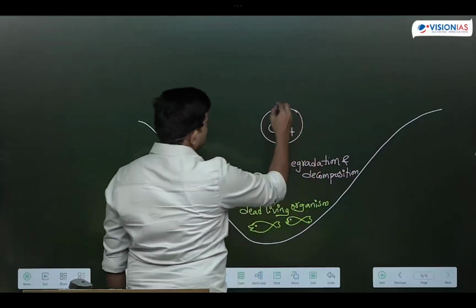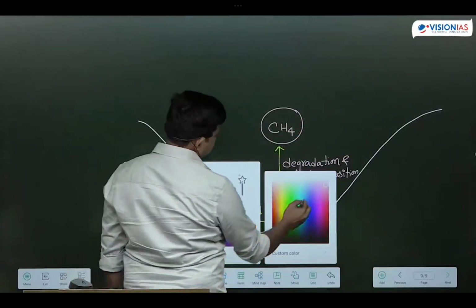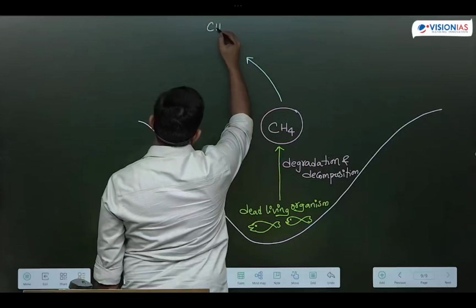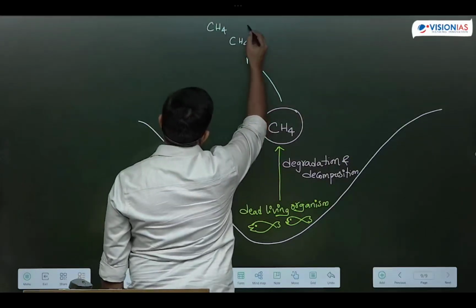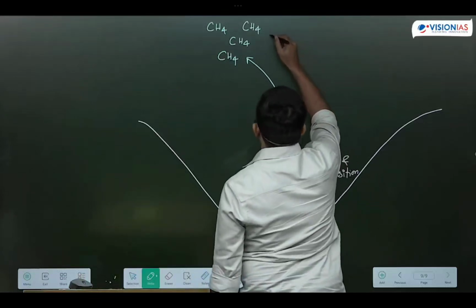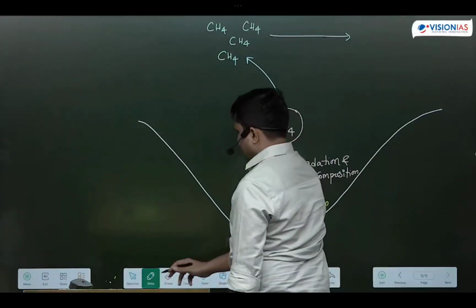So what happens over a period of time? This methane, which is released as part of this degradation and decomposition, will be trapped in the ice crystals.